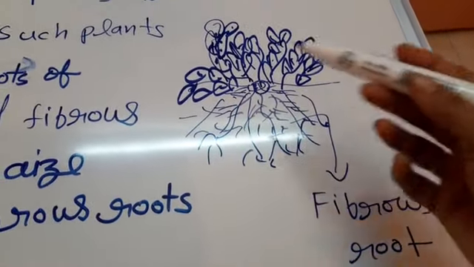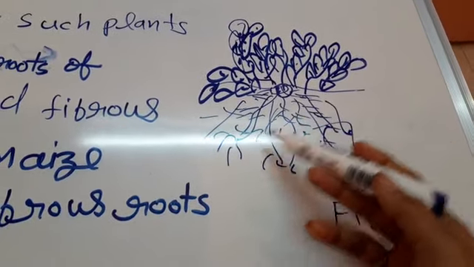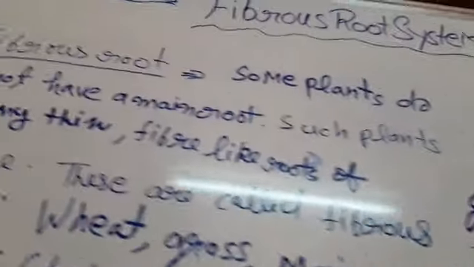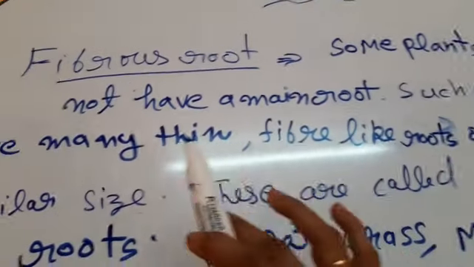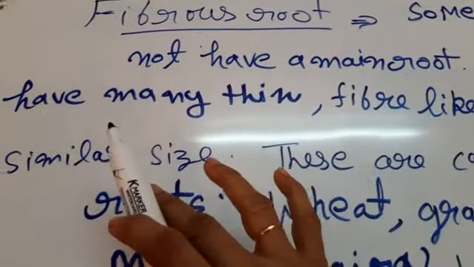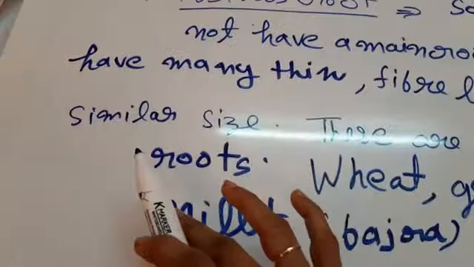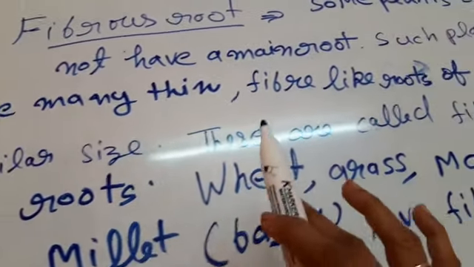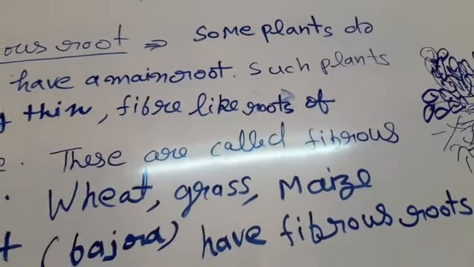You can easily draw this in your notebook. This is a fibrous, thin, fiber-like structure, the fibrous root. We will revise again. Some plants do not have a main root. Such plants have many thin fiber-like roots of similar size. These are called fibrous roots.